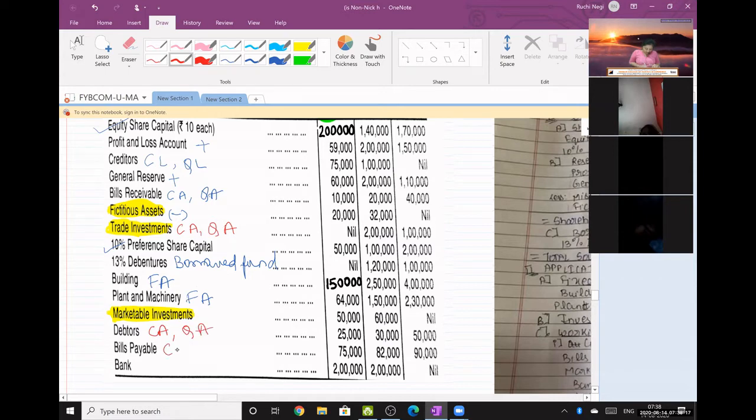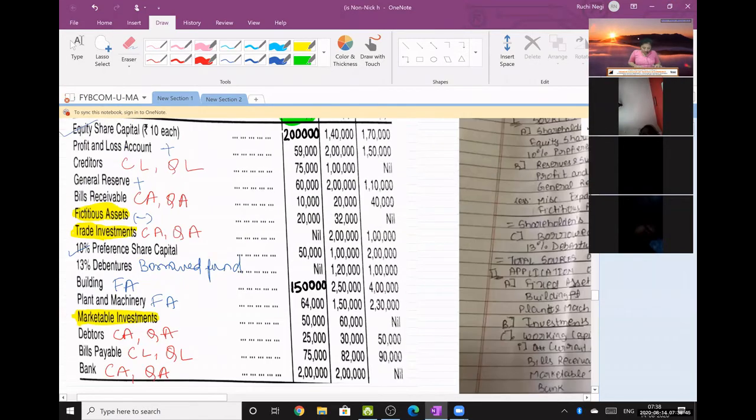Bills payable, current liability under the category quick liability. Bank मतलब bank balance. So current assets under the category quick assets. Okay, like this. Like others also, let me highlight with red. Current assets under quick assets. Current liability under quick liability. Okay. So then start. Prepare this.